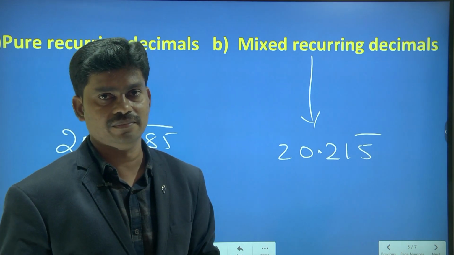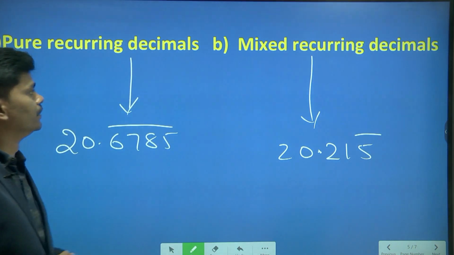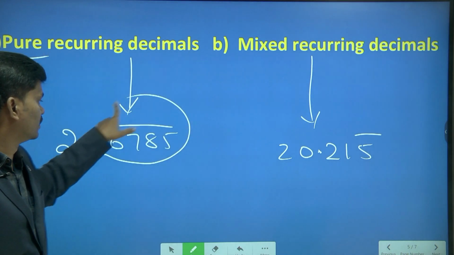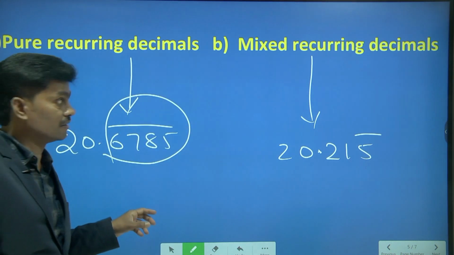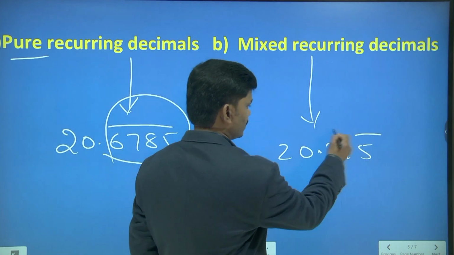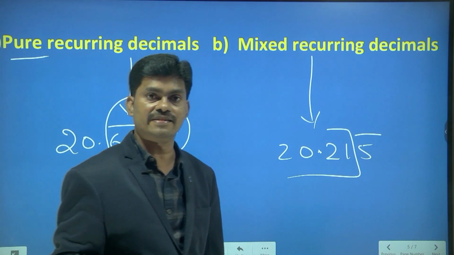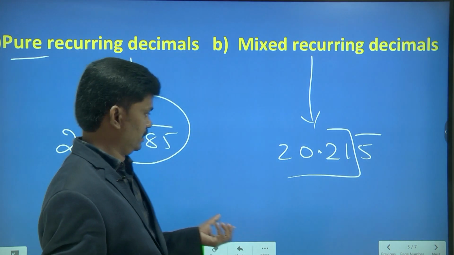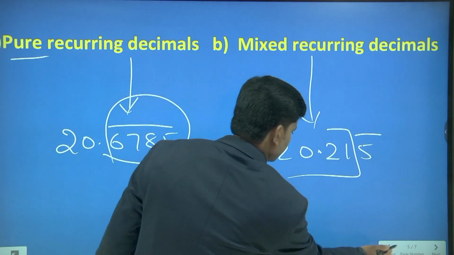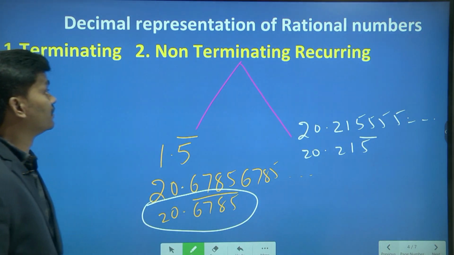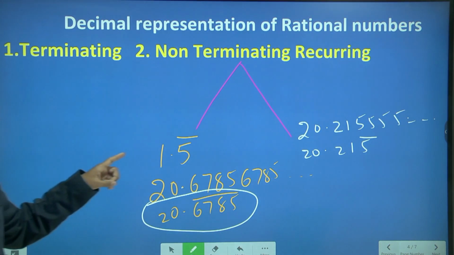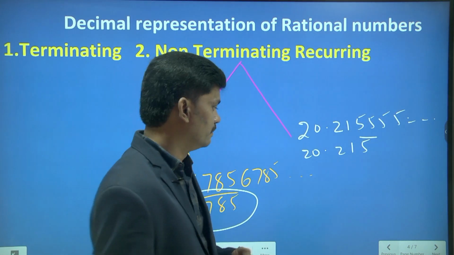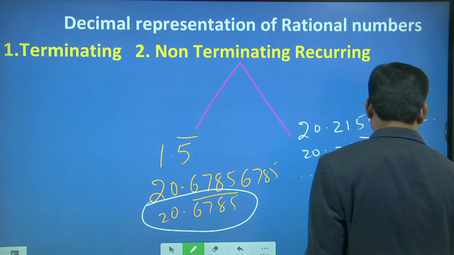One is mixed and one is pure. Pure in the sense total: totally we have the decimal bar. And here mixed, after some digits we have repetition of the numbers. Hope you're following. So this is all about the decimal representation of rational numbers: terminating, non-terminating recurring. Again, non-terminating recurring we can classify into two types, mixed and pure.